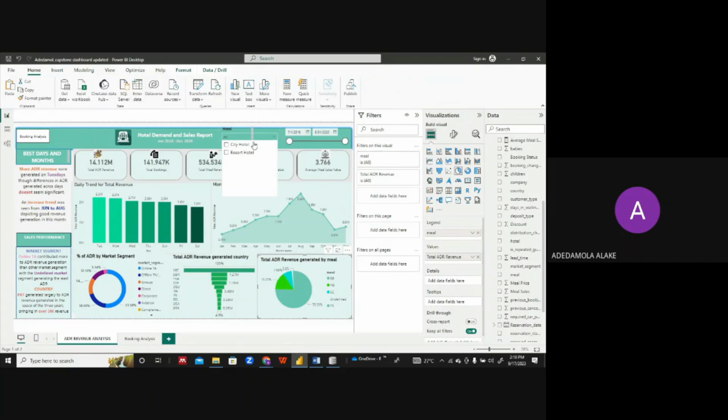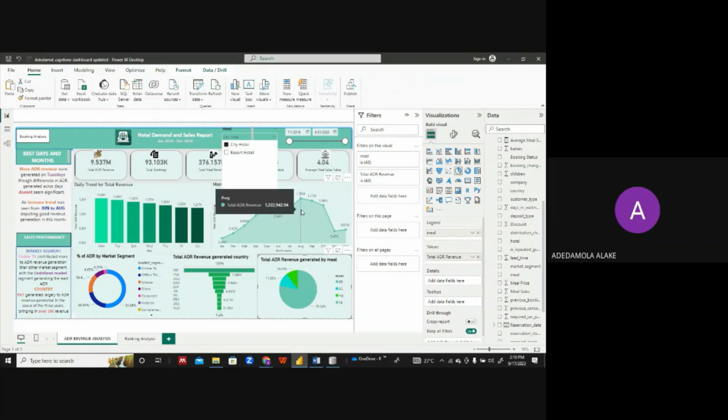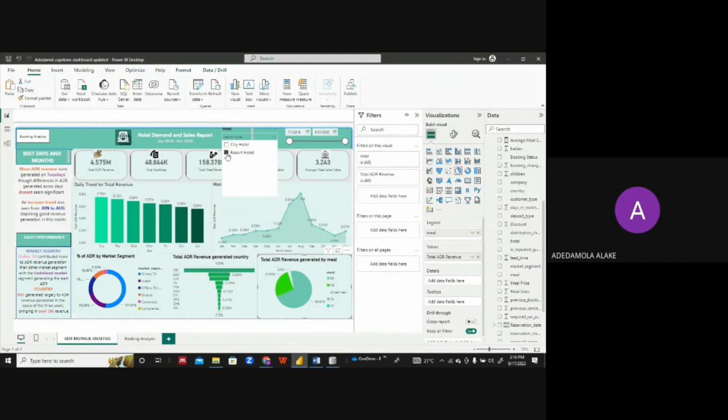So for the two hotels, if we look at the ADR revenue, which is 14 million, we will see that City Hotel actually generates the most revenue, which is 9.53 million, and they had more revenue generated on a Monday and in August. So August seems to be consistent, while Resort Hotel generates most revenue on a Tuesday, and both hotels seem to do well in the month of August.